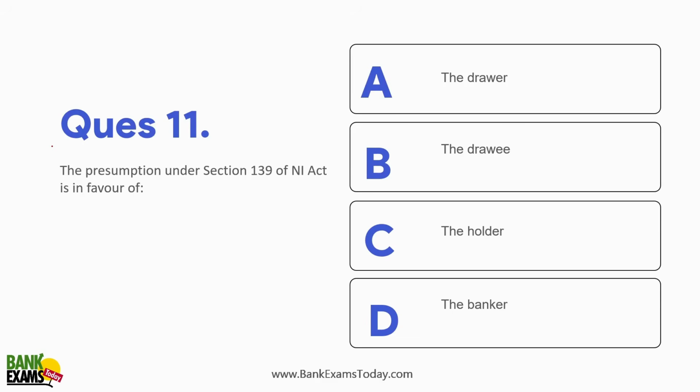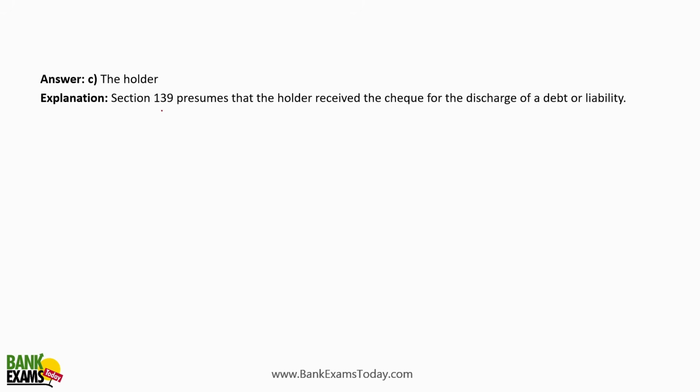The presumption under section 139 of the Negotiable Instruments Act is in favor of the holder. So section 139 presumes that the holder received the check for the discharge of a debt or liability, right? So who's going to prove? So for example, B is holding a check. B has got a check